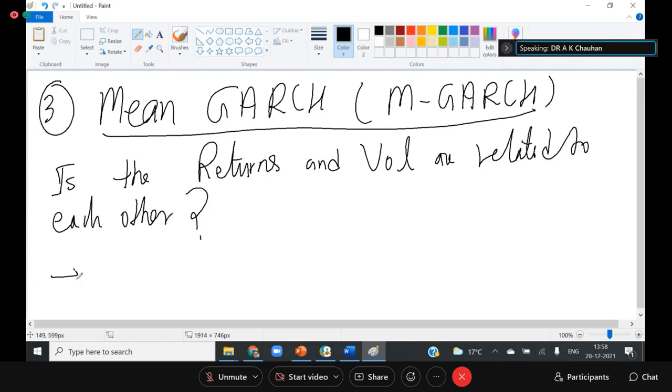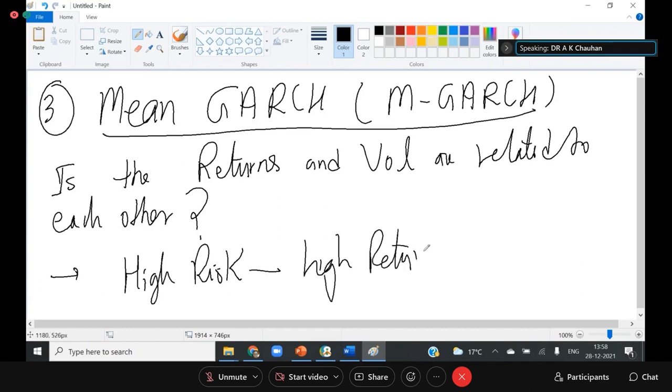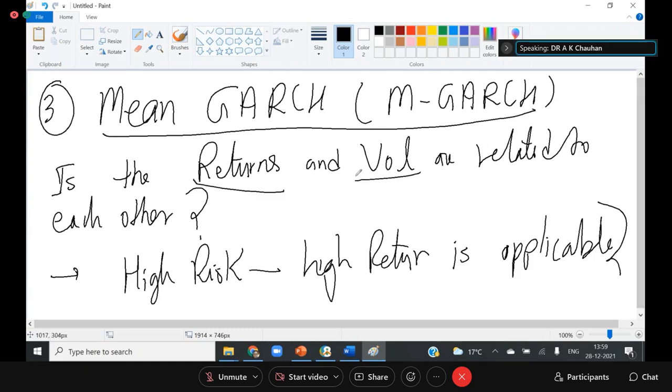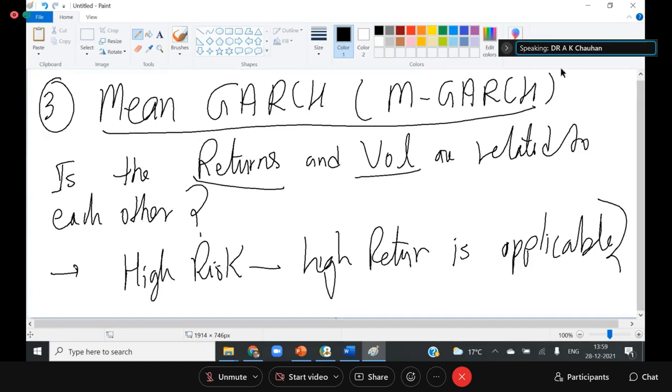In another way, can we say the high risk and high return is applicable? So these type of questions come to mind, whether the returns and volatility are related to each other or not. That question is solved by the M-GARCH model.